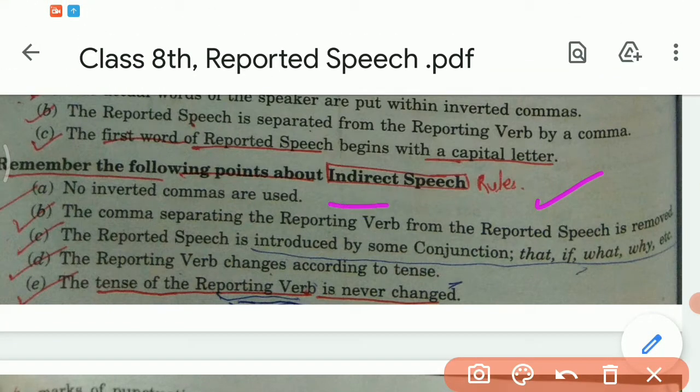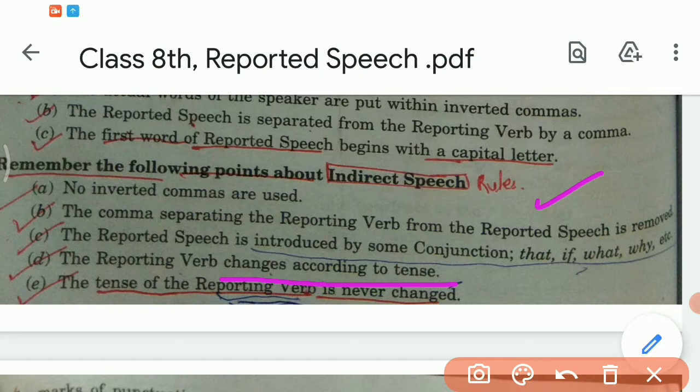Now see, remember the following points about indirect speech. No inverted commas are used. The comma separating the reporting verb from the reported speech is removed. The reported speech is introduced by some conjunction like that, if, what, why, etc. And the reporting verb changes according to the tense, and the tense of the reporting verb is never changed. You have to keep in mind very carefully that the reporting verb changes according to the tense, and the tense of the reporting verb is never changed.